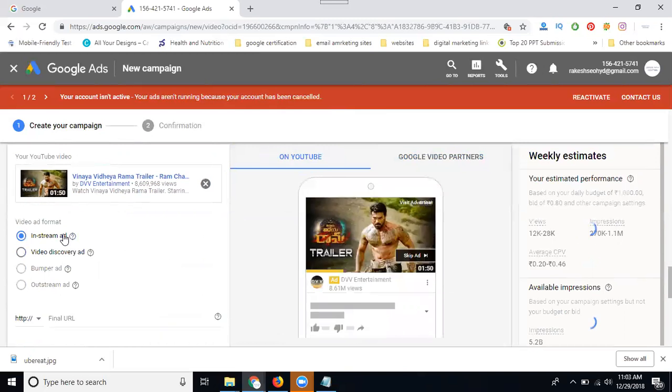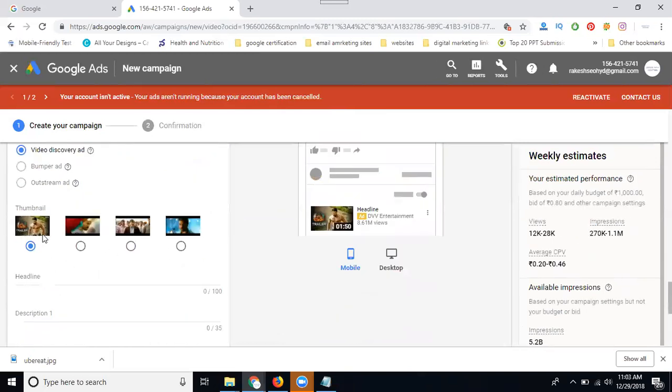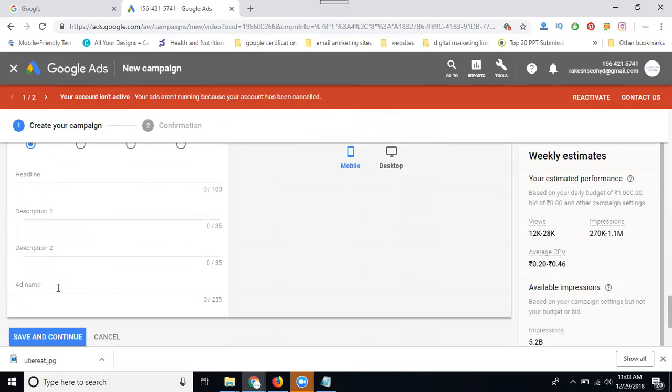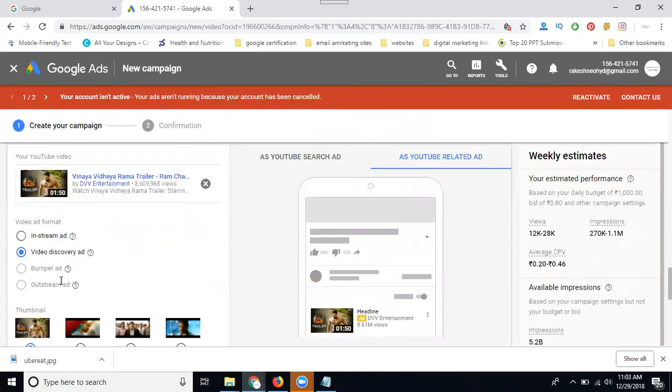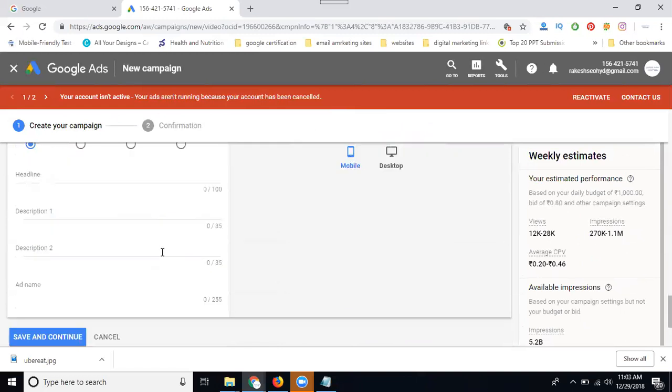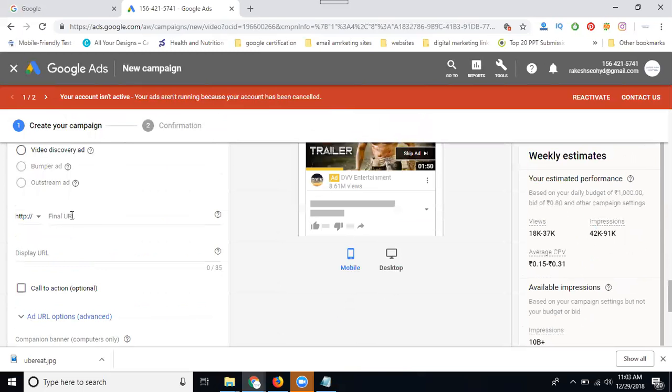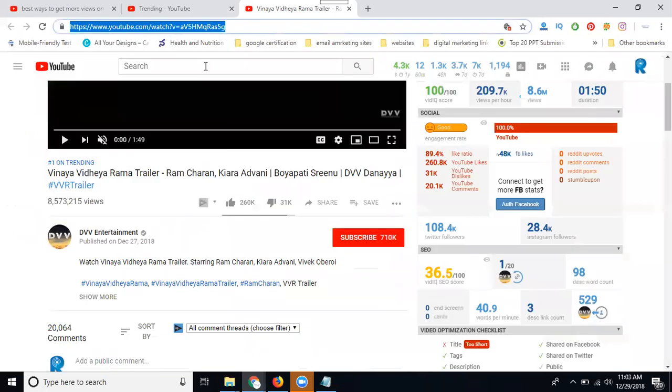So I can go with the in-stream here. When coming to video discover ads, they're showing for this one, with your headline, description 2, and ad name for information. If not like that, see this one. So I can go with in-stream ad. See here, only the final URL and destination URL. 2 things. So copy.